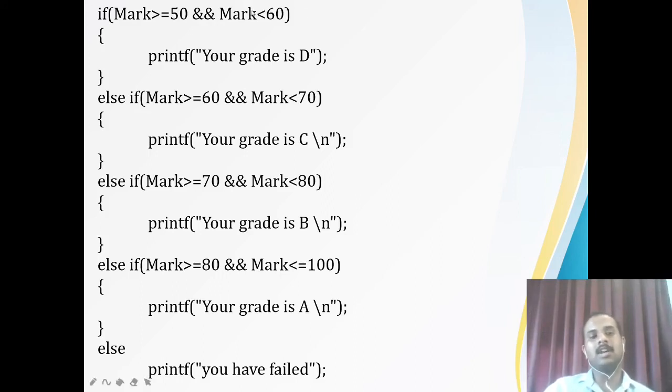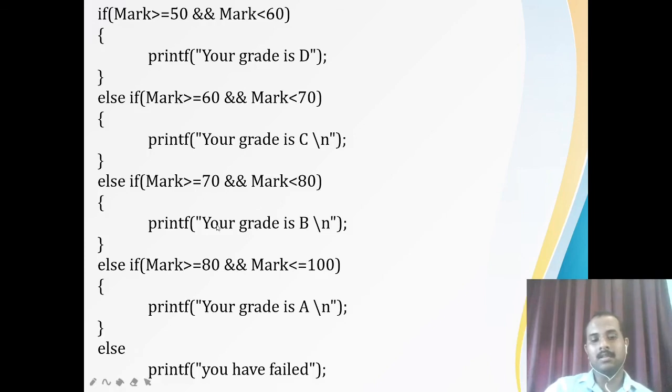Now let me say that my marks is 72. At that time what will I do? I'll first check this condition. This is false, then the next condition. Again this is false, since my marks is 72, right? Now I will check this condition. It is true, okay? So what am I going to do?